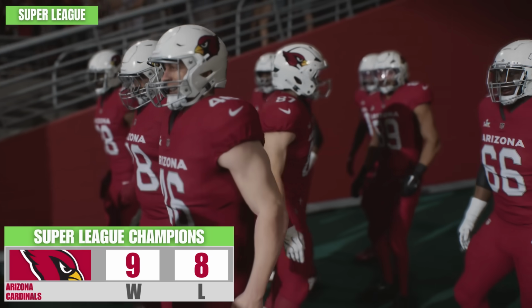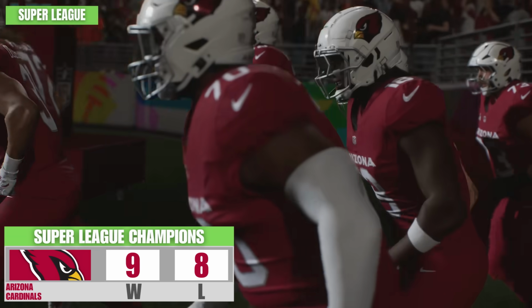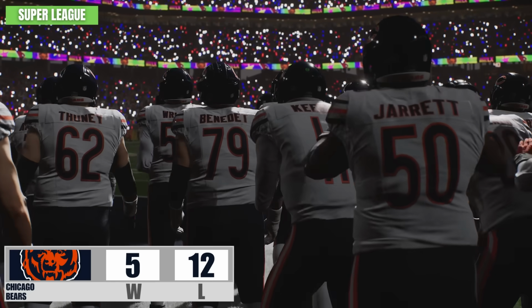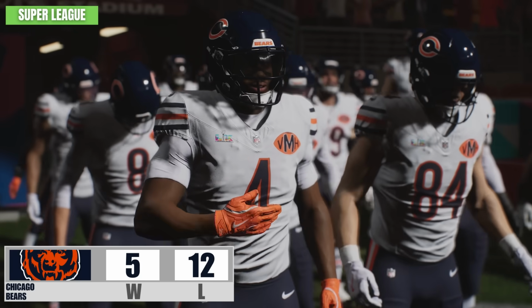They'll be heading to the Super League next year, but the champion for the Super League this year was the Arizona Cardinals at a 9-8 record. That should tell you everything you should need to know. The Chicago Bears, unfortunately, are one of the teams getting relegated, as they will join the college football level in the Power League. This team started today in the Premier League, and they're getting relegated 2 years in a row.